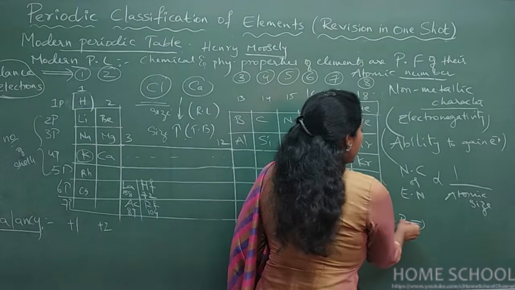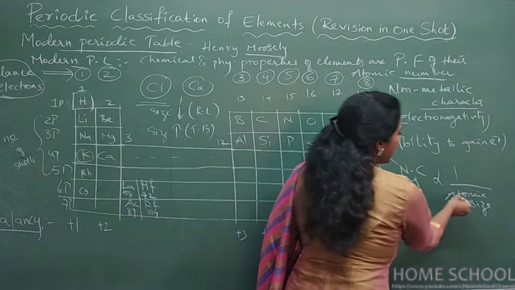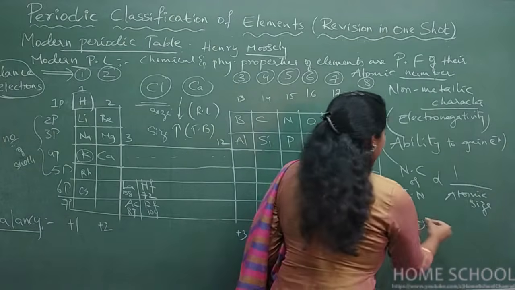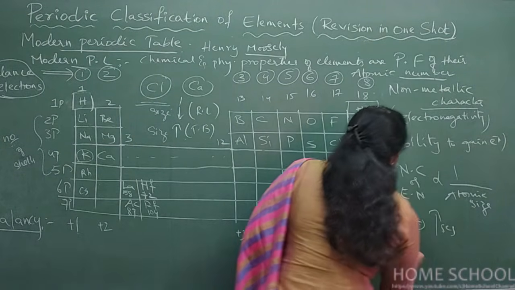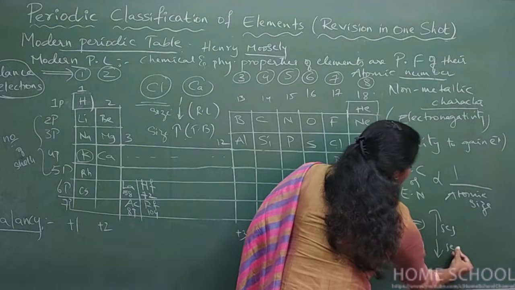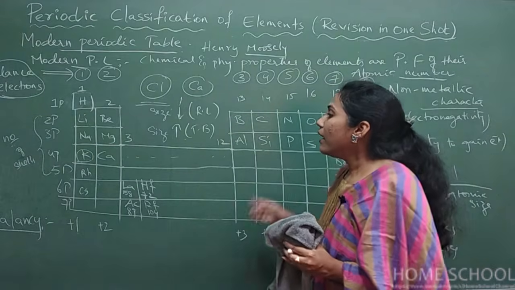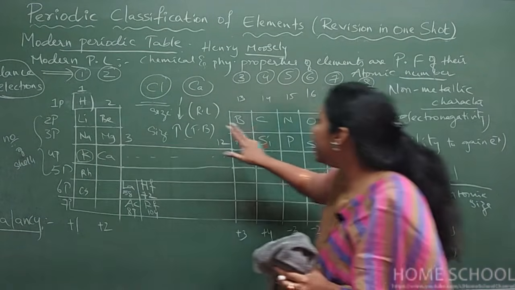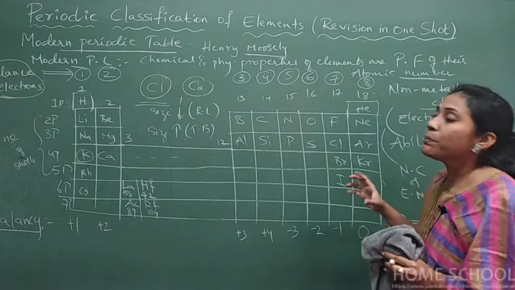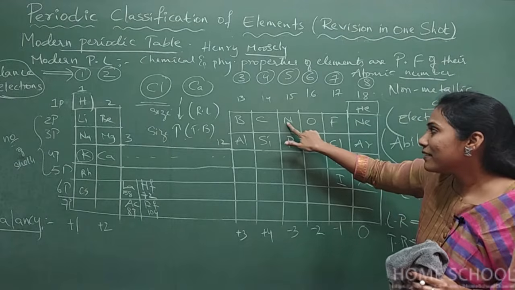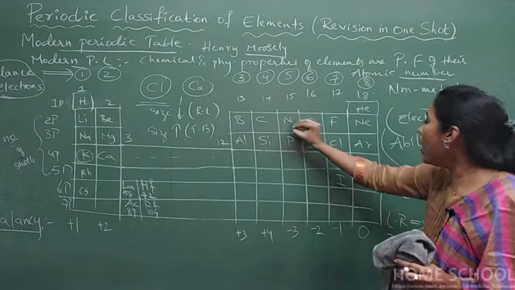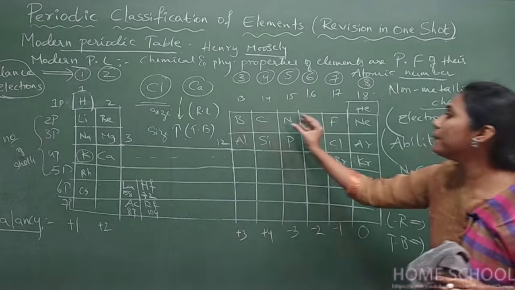So left to right, what will happen for non-metallic character? Since it's inversely proportional to atomic size, which is decreasing from left to right, non-metallic character increases. Similarly, from top to bottom, atomic size is increasing, so non-metallic character decreases. They'll ask you among lithium, beryllium, boron, carbon and nitrogen, which is more electronegative or more non-metallic? Your answer is nitrogen. Why? Because nitrogen is small. Smaller the size, more is the non-metallic nature.